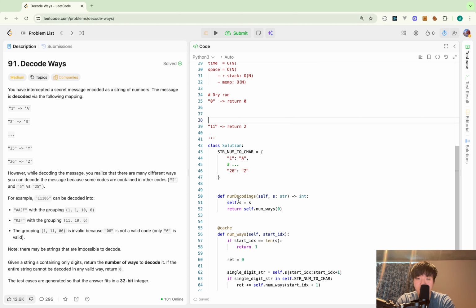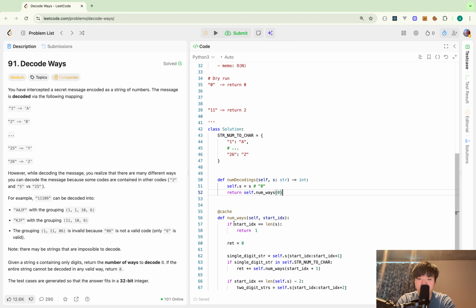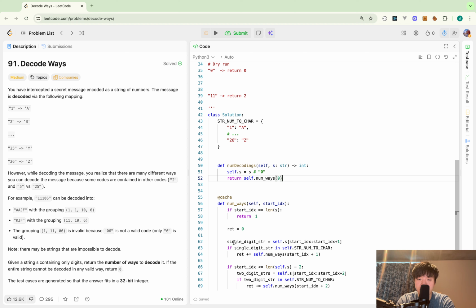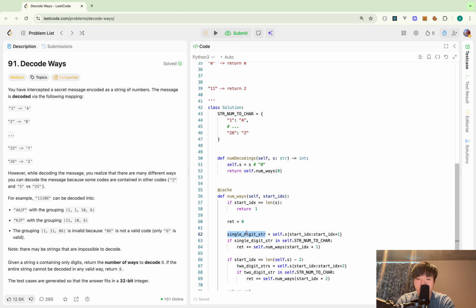So when this is 0, in line 51, self.s is string 0, and I call it with self.number is 0. And here, in line 57, start index 0 isn't 1, so I go to line 60 and the read is 0. Firstly, single digit string. This should be self.s, the first character, which should be now 0. And I confirm that 0 is not in the hash map.